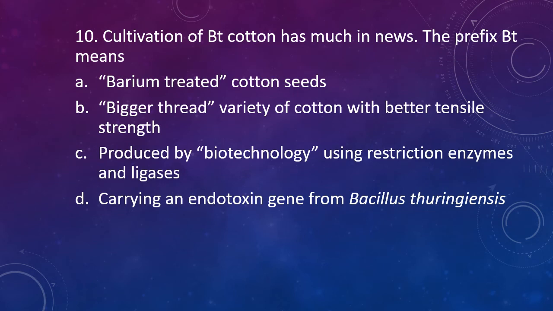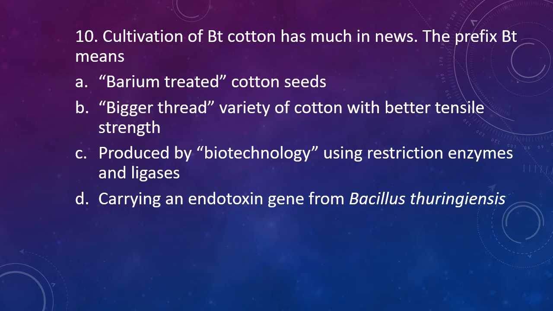Question 10. Cultivation of Bt cotton is much in news nowadays. What does the prefix Bt mean? I guess I've already answered this question. Anyways, option A, barium treated cotton seed. Option B, bigger thread variety of cotton with better tensile strength. Option C, produced by biotechnology using restriction enzymes and ligases.